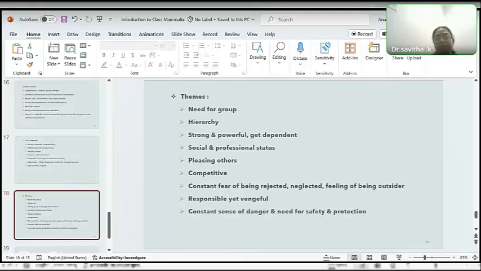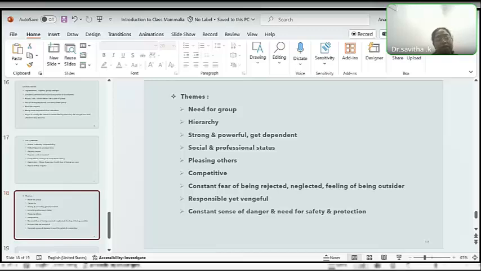And fox also has all these themes, but dependency on the group is much less compared to other canids like wolf and Lac-can. They don't depend on the group for taking a decision, but yet there is a need for the group.